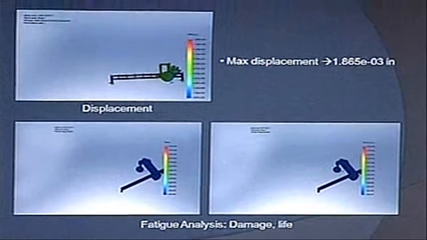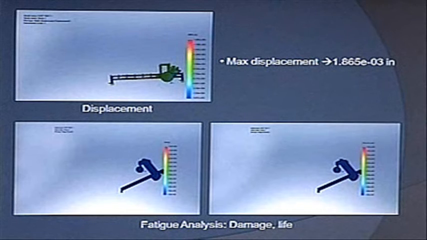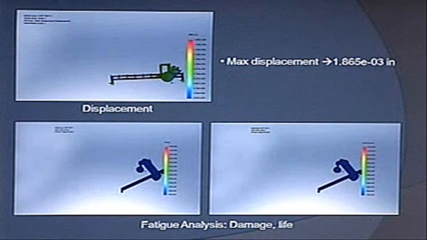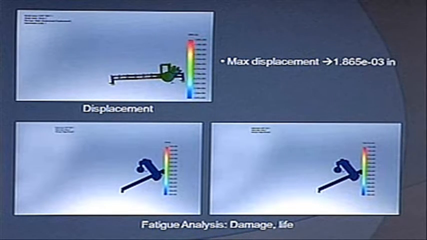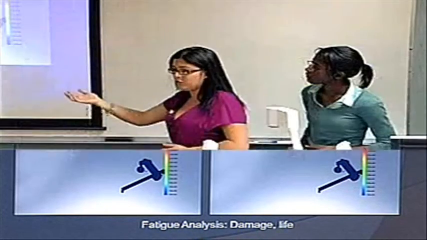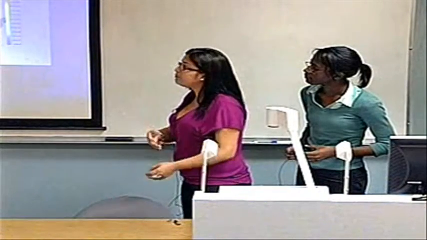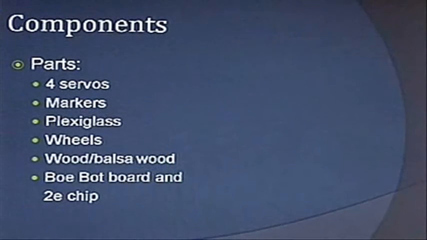The displacement is relatively small, and that leads into the fatigue analysis, where, as I said, it goes back to the reliability in terms of damage and life. The life, we put it to be 10 to the 6 cycles, which means that it's extensively long, which means that if you are to purchase this toy, it will last you a long time, so it will be a good investment. And with that, we have different components to our actual prototype, and David will explain about it.